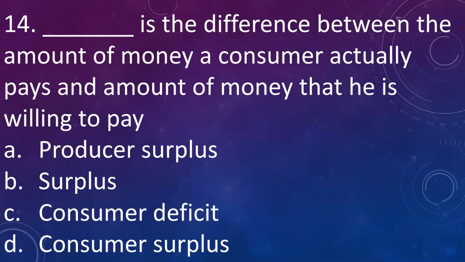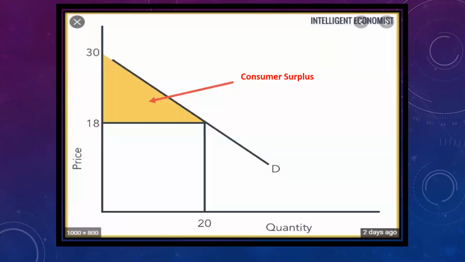Dash is the difference between the amount of money a consumer actually pays and the amount of money that he is willing to pay. Option A, producer surplus, B, surplus, C, consumer deficit, D, consumer surplus. The answer is consumer surplus. It is the difference between the amount a consumer is willing to pay and the amount he actually pays. In this graph, the yellow triangle shows the consumer surplus of the consumer.